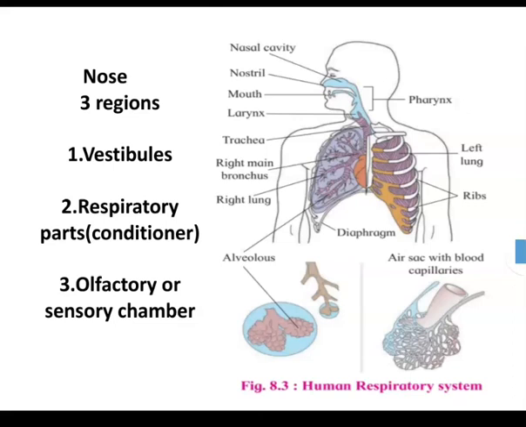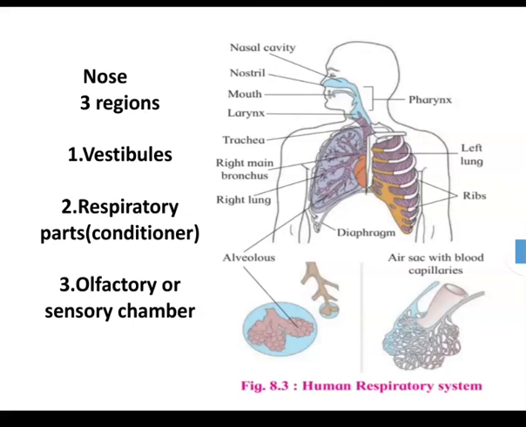The nasal cavity is divided into right and left nasal chambers by a specialized cartilage bone, that is the mesethmoid. Each nasal chamber is further divided into three parts. First, the vestibule, a proximal part.